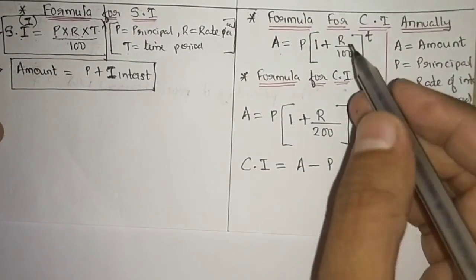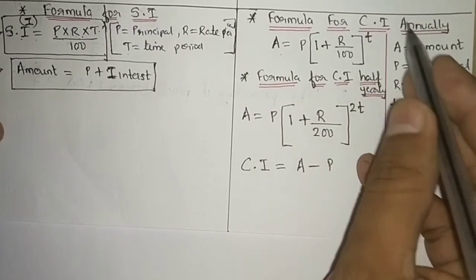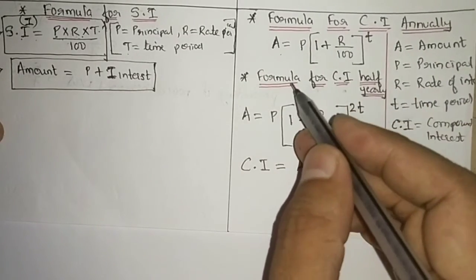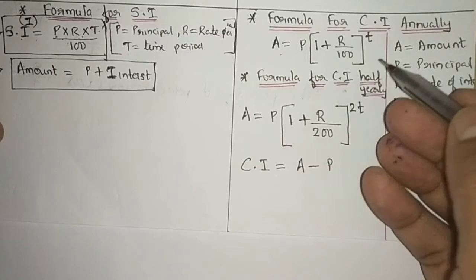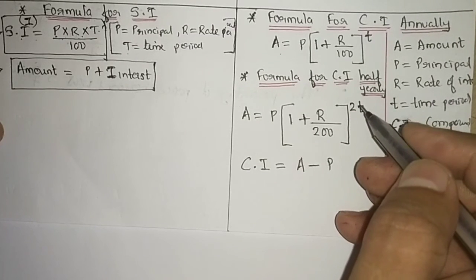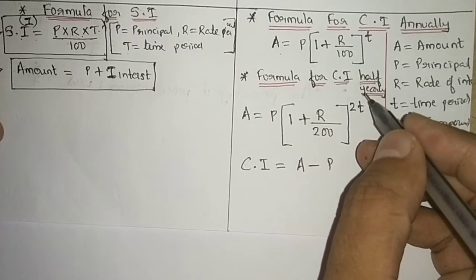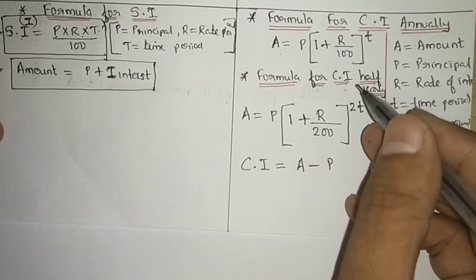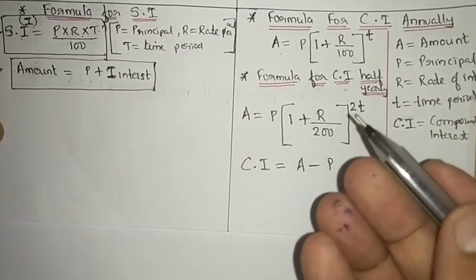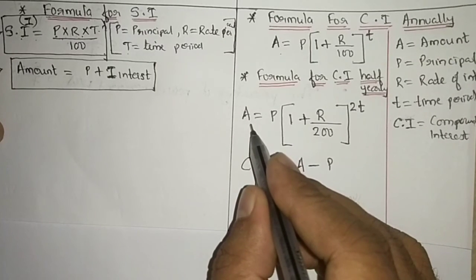Now the formula for compound interest annually was this. Formula for compound interest half yearly: sometimes the banks charge interest half yearly, that is for every 6 months they charge. So for that, what is the amount formula?